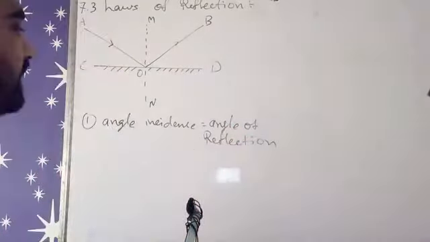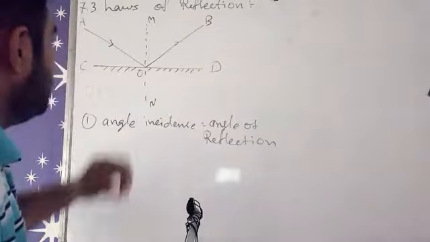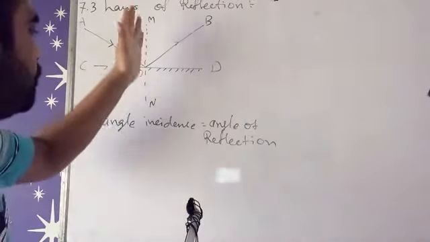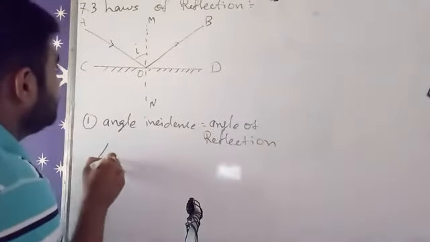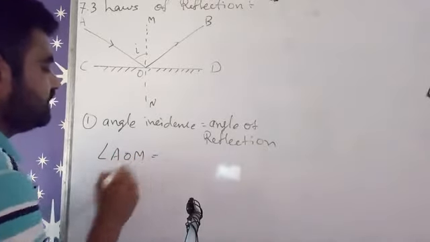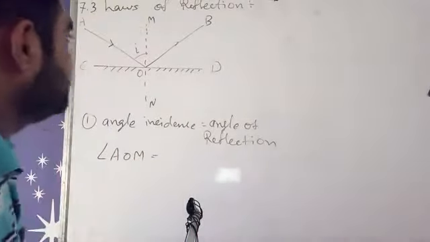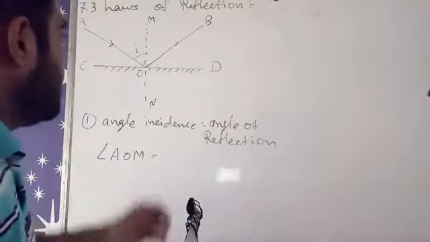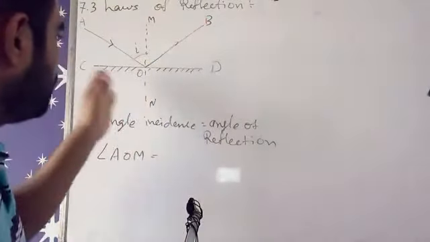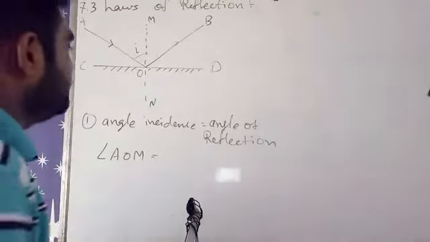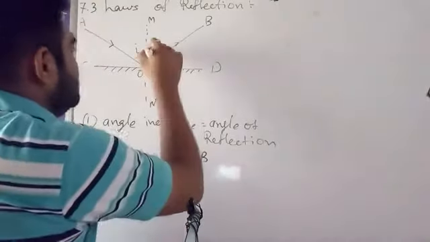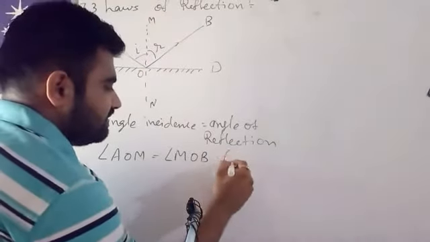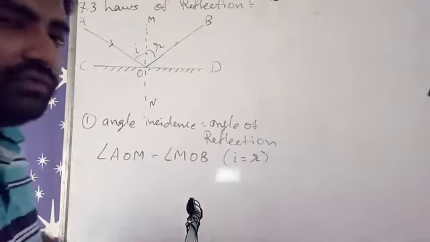So this is the first law, and from this figure, what is our angle of incidence? The angle between the incident light ray and the normal drawn to the reflecting surface, that angle is known as incident angle. So here angle AOM is the angle of incidence. So what is angle of reflection? The angle between the reflected ray and the normal drawn to this reflecting surface, that angle is called angle of reflection. So here angle of reflection is MOB. This is our angle of reflection. So here we can say that I is equal to R. So this is the first law of reflection.